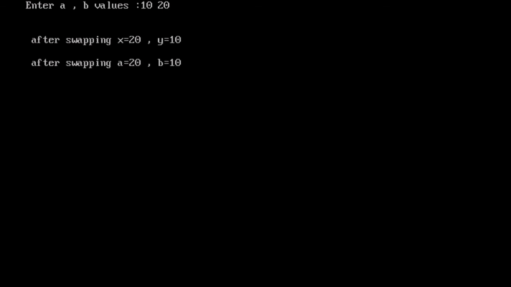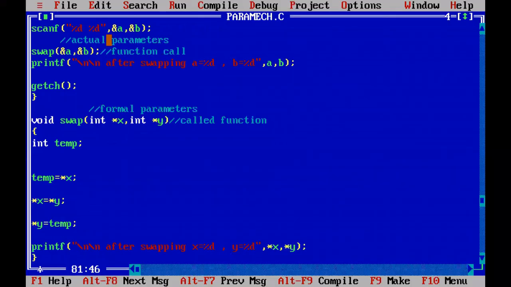Now you can see, after swapping, the X and Y values are changed: X value is 20, Y value is 10. Before swapping, X value was 10 and Y value was 20. After swapping, X value becomes 20 and Y value becomes 10. When X and Y values are changed, the same reflection is made to the A and B original parameters, or actual parameters, in the calling function. So with this, we completed today's topic.